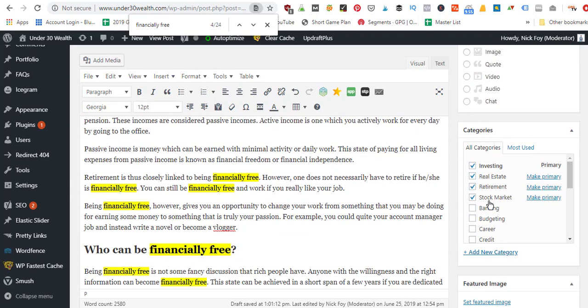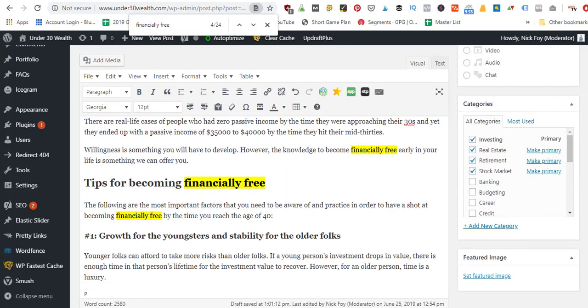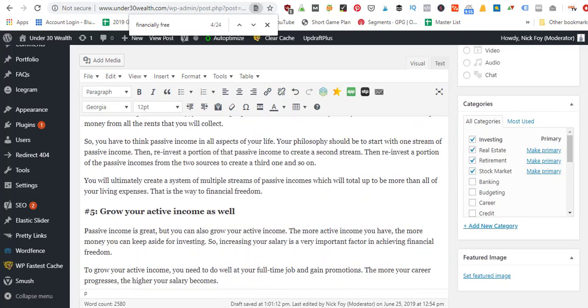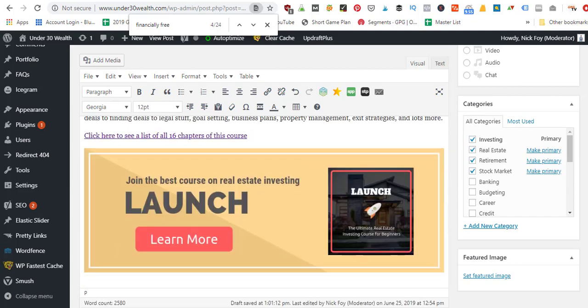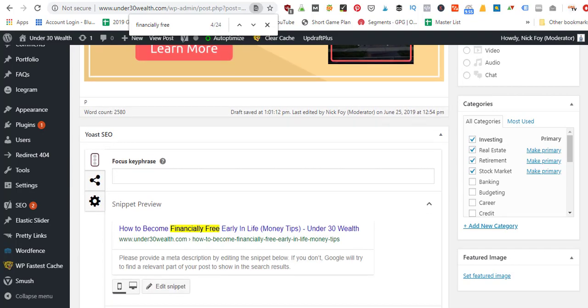We also want to give it some relevant categories. This can help Google understand what your article is about. So in this case, investing, real estate, retirement, stock market. We've got different tags that we can add to the WordPress post, but I don't use tags typically in my posts. It's not a key factor for SEO.